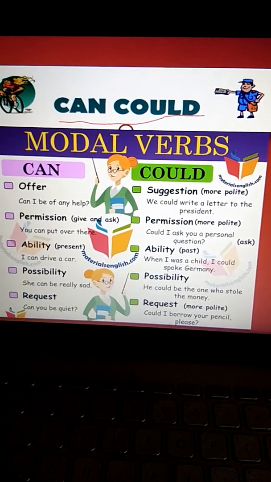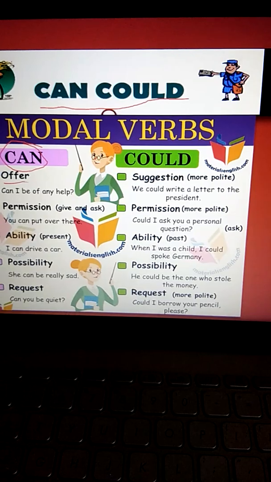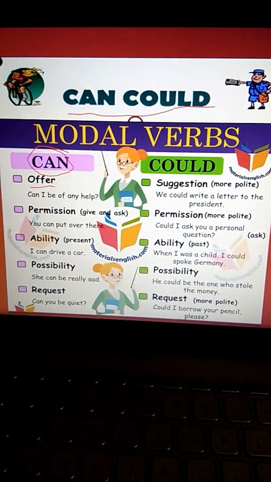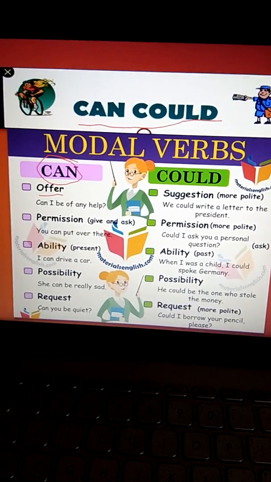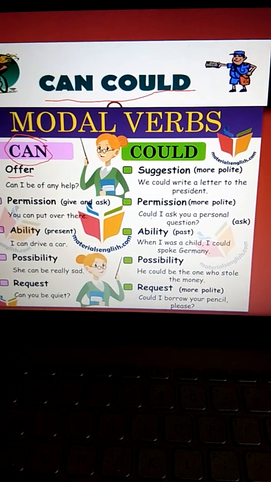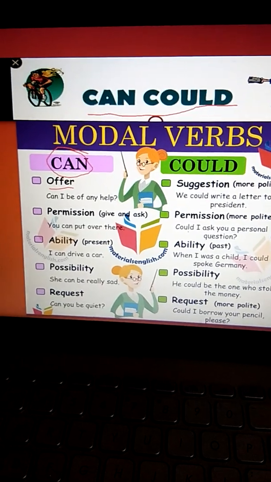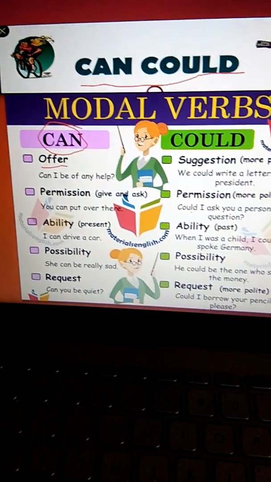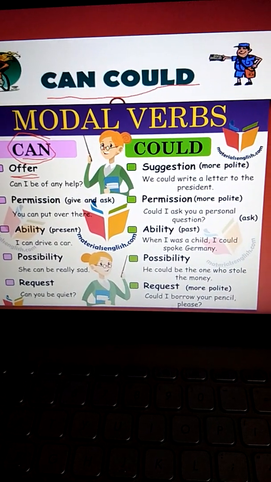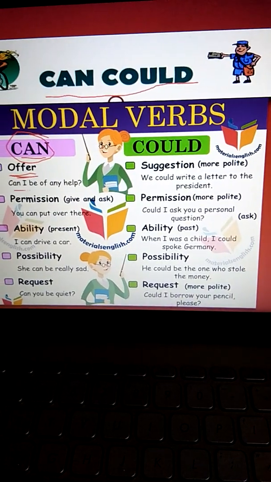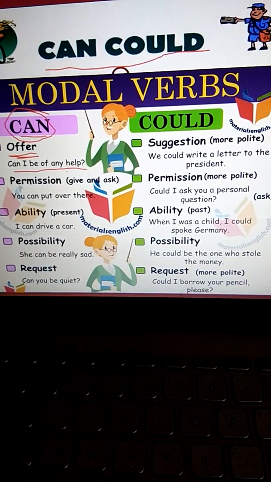Which are the situations when we use the modal verb can? First one is offer. Often you offer help to your friend. Can I help you in packing your bag? So this is an offer. Okay? Can I come with you to help the old woman cross the road? So this is the offer. So the first place where we can use the modal verb can is offer. Can I be of any help? So this is the offer you are offering to someone.